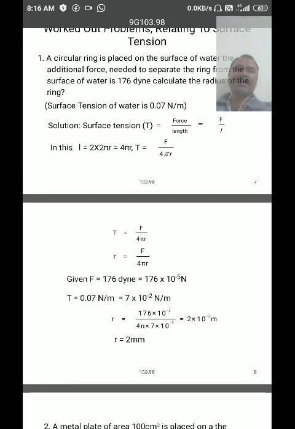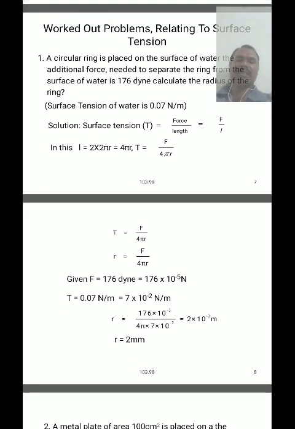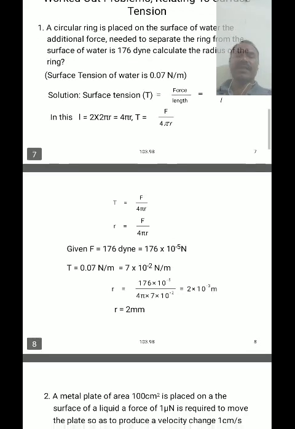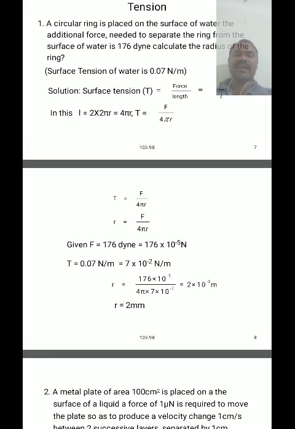The force given is 176 dyne. It is converted into newtons by multiplying by 10 power minus 5. That is the relationship. Then force is equal to 176 into 10 power minus 5 Newton, and the surface tension is already given, that is 0.07 Newton per meter. We can substitute the values in the equation T is equal to F by 4 pi r. Then we get r is equal to F by 4 pi into T.